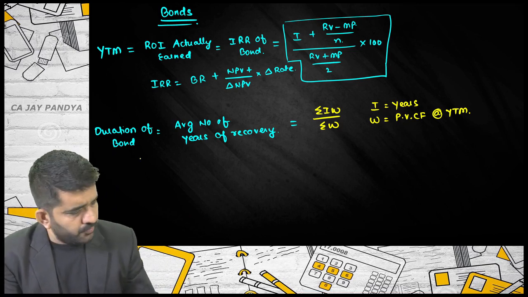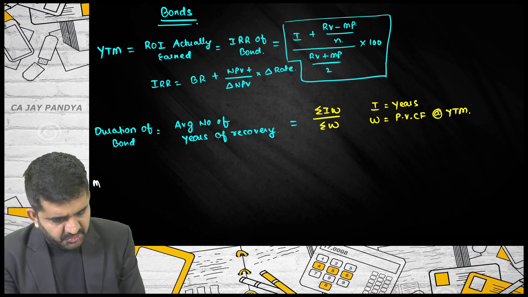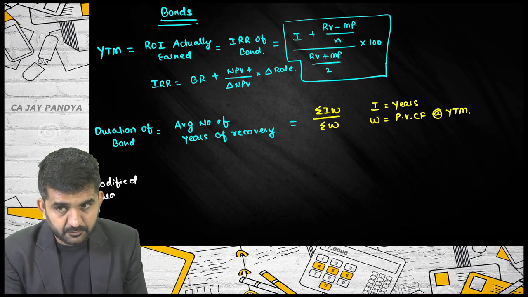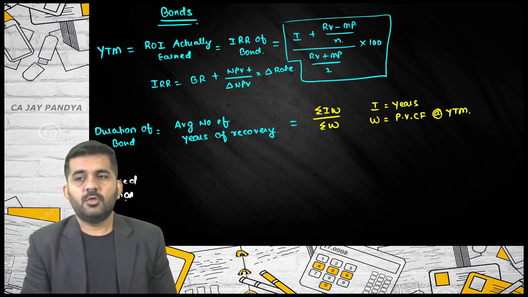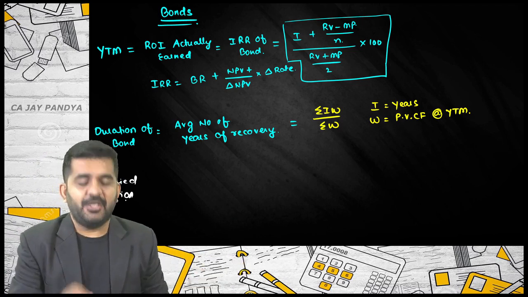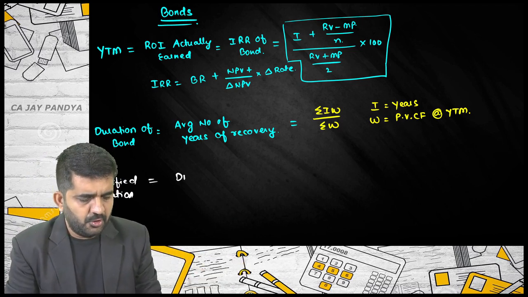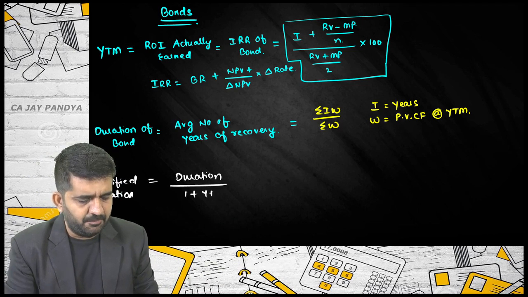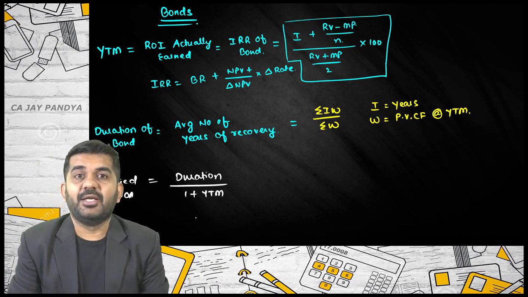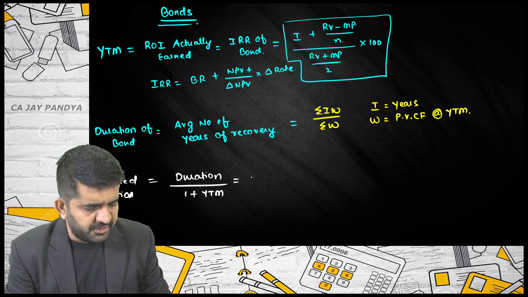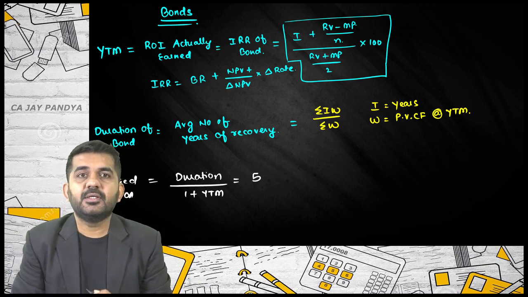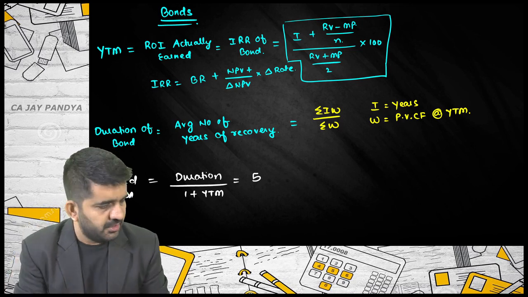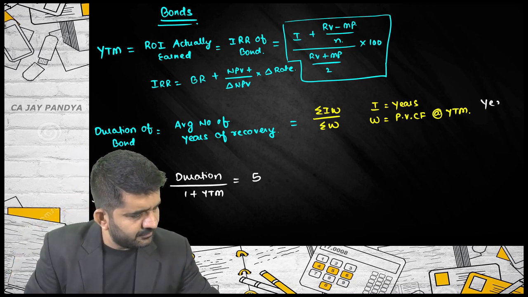Then we went to modified duration. What was modified duration? First, find out the duration of the bond divided by 1 plus YTM. Is it alright? Suppose it comes to 5. This is modified duration, and it will be in years.